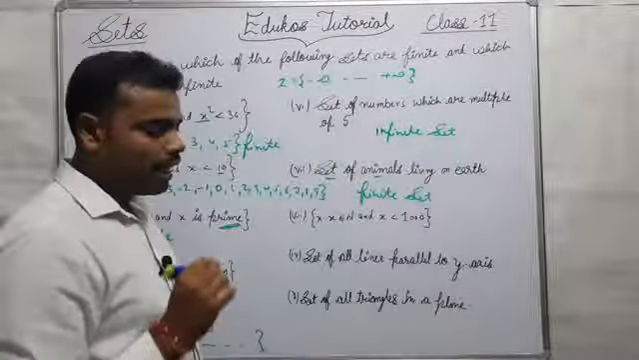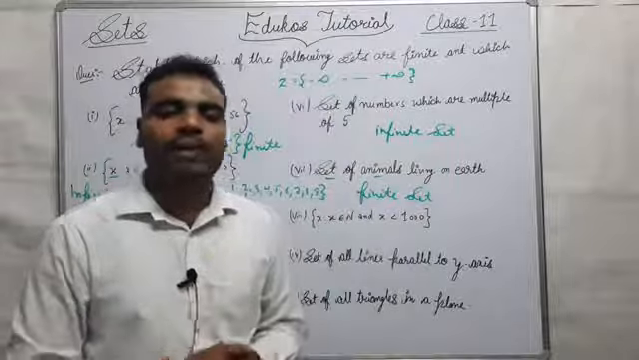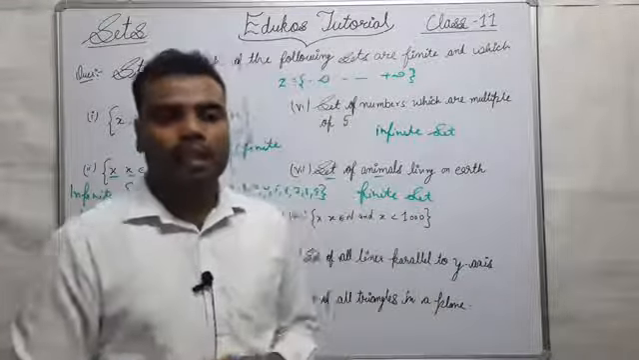Similar to that, the number of trees in a jungle is also a finite set. Leaves on a tree is also a finite set.